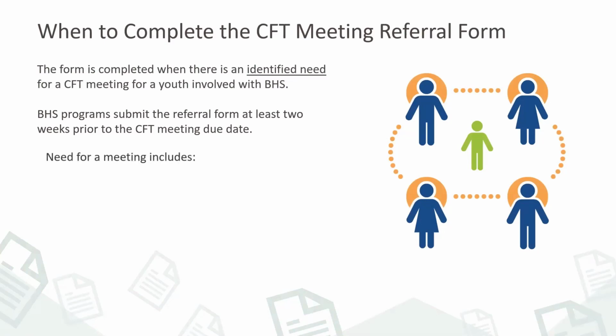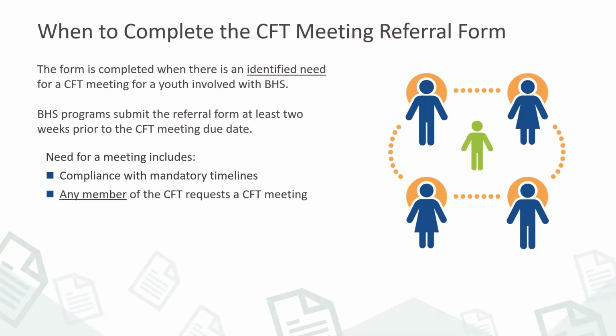Need for a meeting includes compliance with mandatory timelines of 30 days after a youth is identified as eligible for enhanced services subclass through completion of the Eligibility for Pathways to Wellbeing and Enhanced Services form, and every 90 days thereafter. It also includes any member of the child and family team requesting a child and family team meeting regarding the best interest of the youth and/or family.